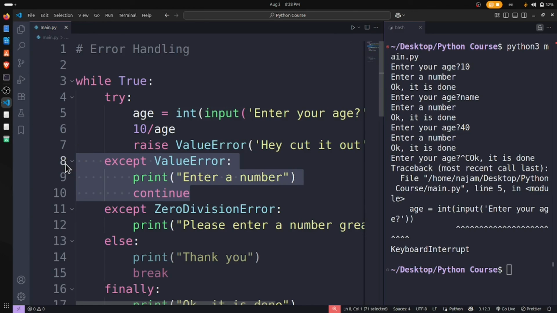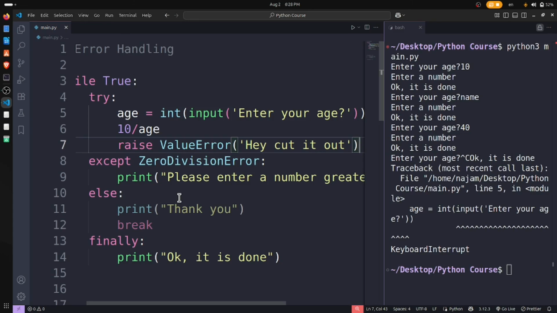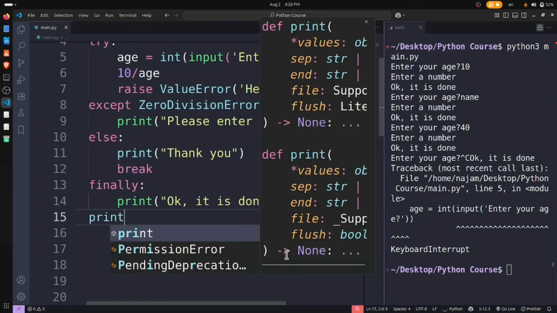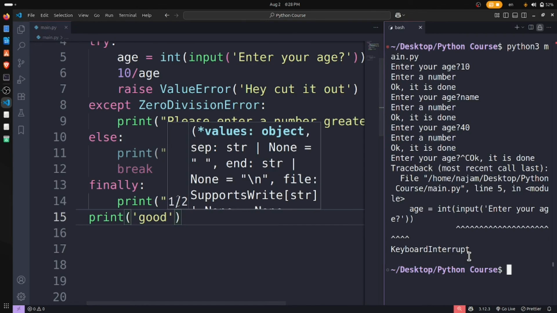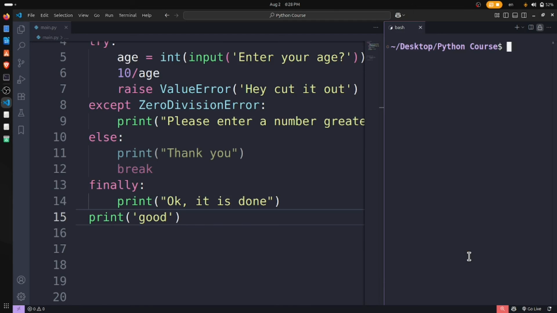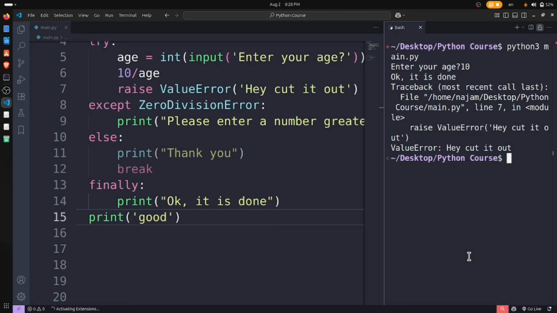Let's see. I clear this out, and everything else will remain the same. And I have a print statement here. Good. And okay, it's done. Well, it raises the ValueError. See, caught it. ValueError, caught it. But it is also done. Everything is printed nice and clean.